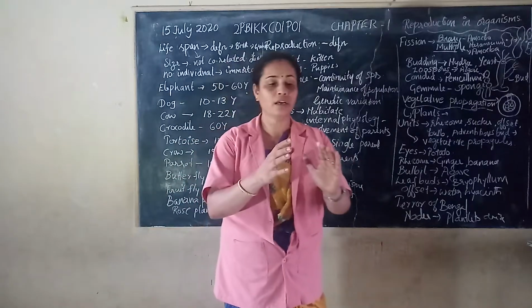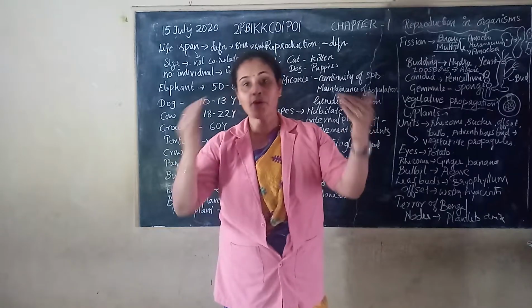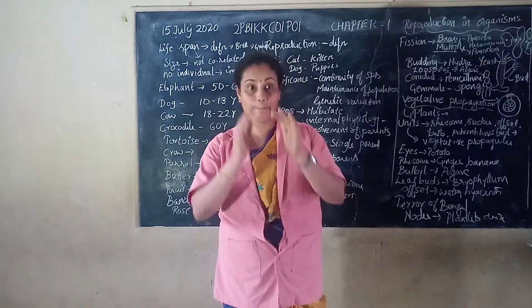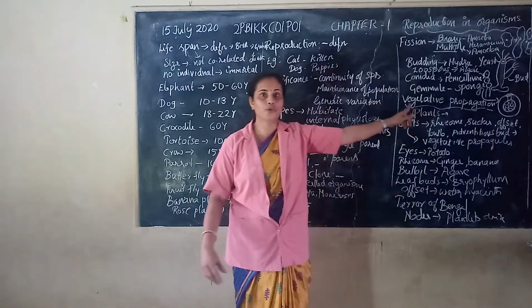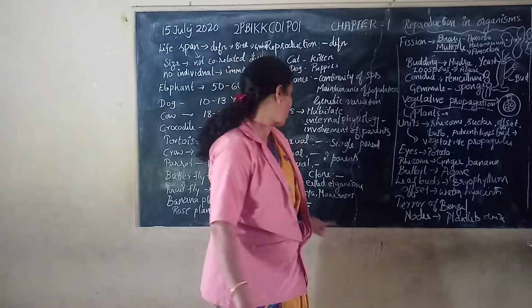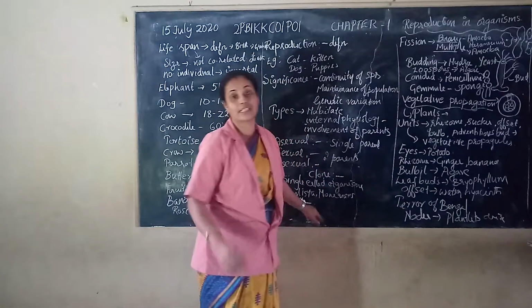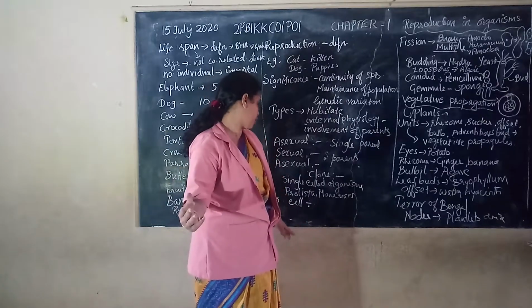So whatever offspring are produced, that is because of cell division. The parent cell undergoes division and produces two daughter cells. Cell division is a simple method of asexual reproduction.